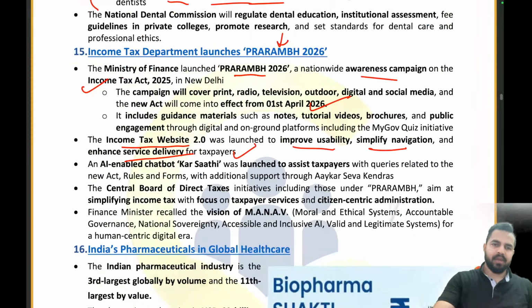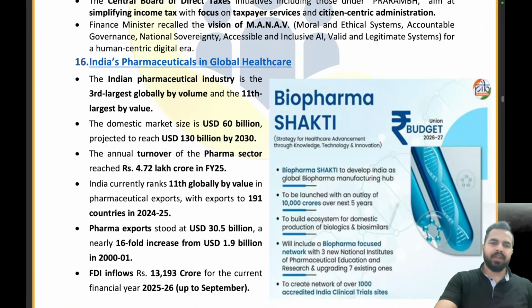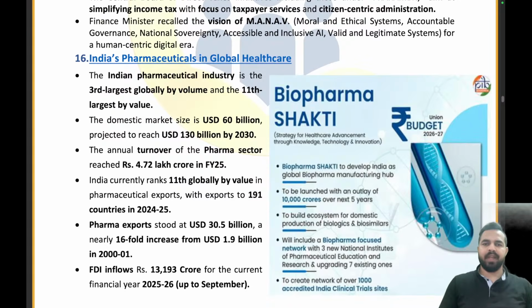Okay. Now let's move on to the next news article, that is India's pharmaceuticals in global healthcare. My dear friends, you all know that during the Union Budget 26-27, the Government of India came up with so many initiatives for the pharmaceutical industry, and one of them was Biopharma Shakti. Don't worry, we will be discussing that in a detailed manner today, and also in the Union Budget.